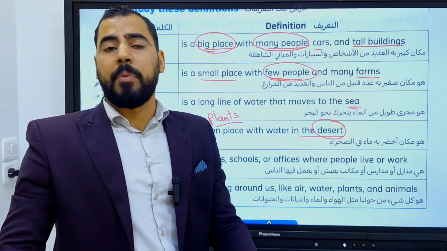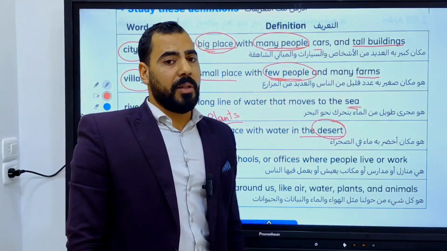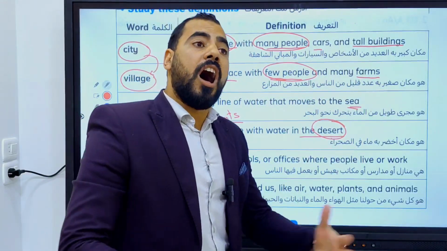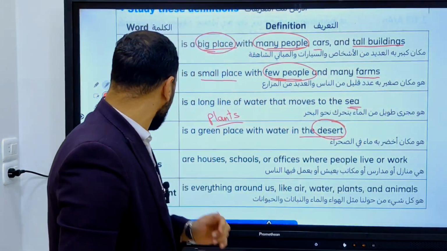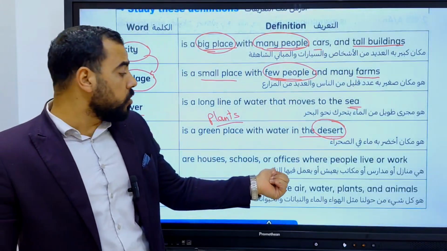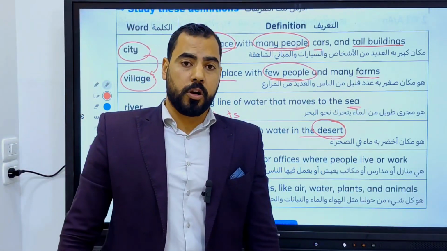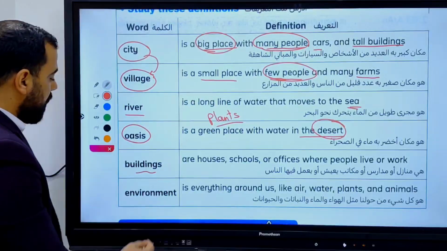Buildings. Buildings are houses, schools, or offices where people live or work. So this is a building where we live. School is a building where we learn. Hospital is a building where we go to get treatment. So buildings are houses, schools, or offices where people work or live.